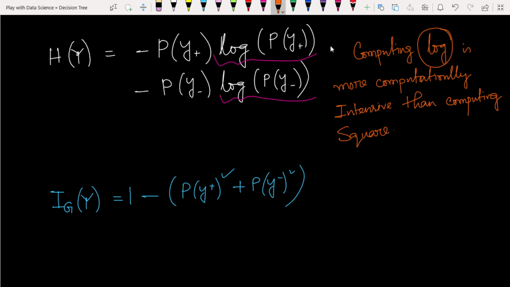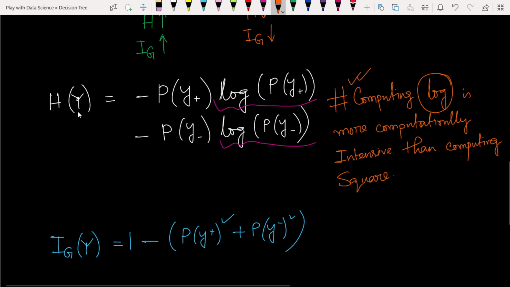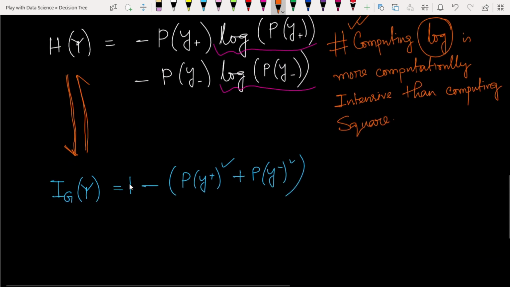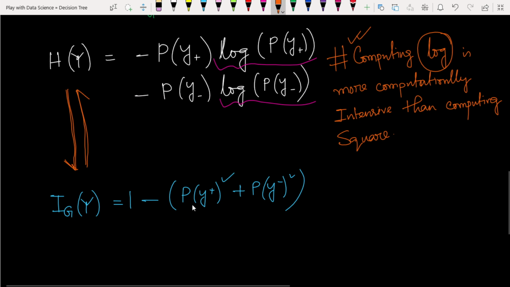Because of this reason, in general we avoid calculating the entropy value, because both work the same. The work for both is the same, but the main advantage of Gini impurity is that it is computationally cheaper than entropy, because computing a logarithm is more computationally intensive.